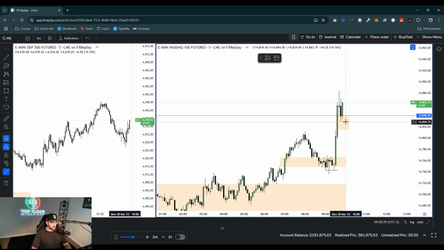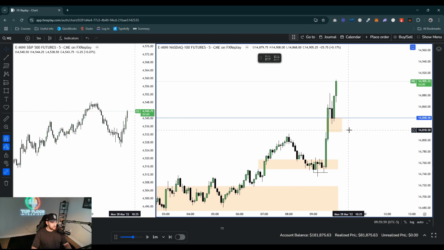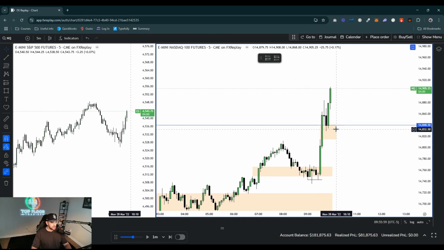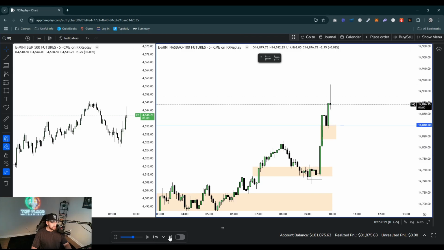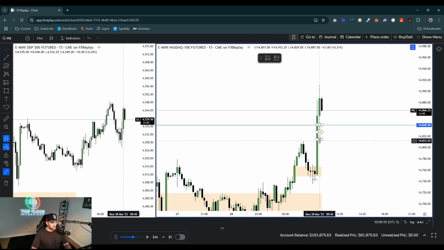So let's go ahead and fast forward this. So 9:50 macro here. Pushes up, makes a new high. So this fair value gap did hold, the one that broke the high. Okay, so 9:55, that isn't the 10 a.m. open. Here's the 10 a.m. open. All right, so we did form a 15-minute fair value gap.